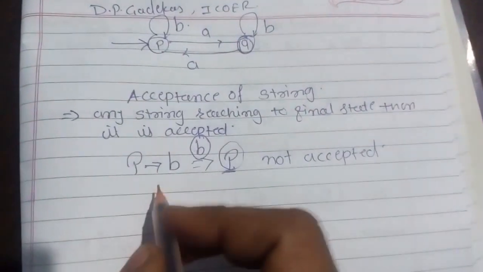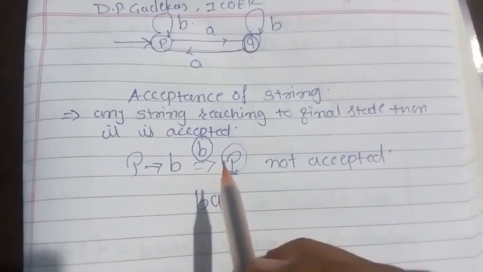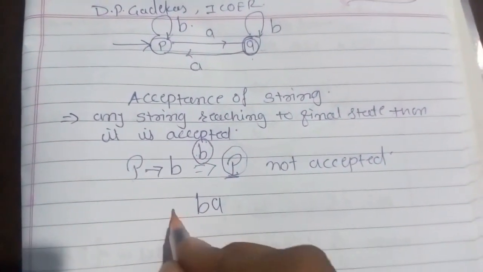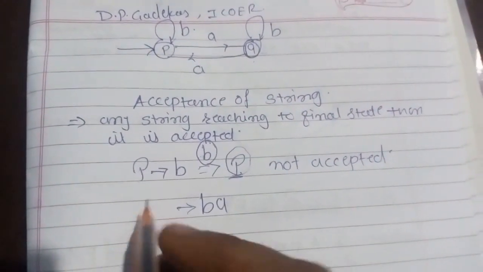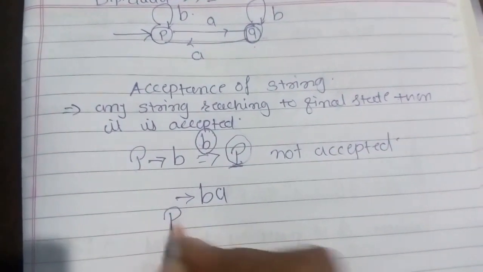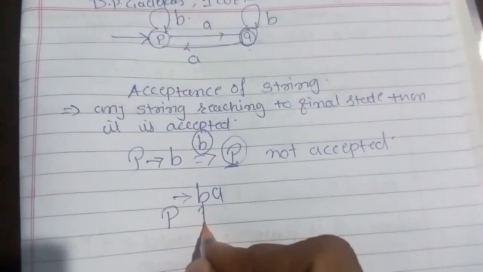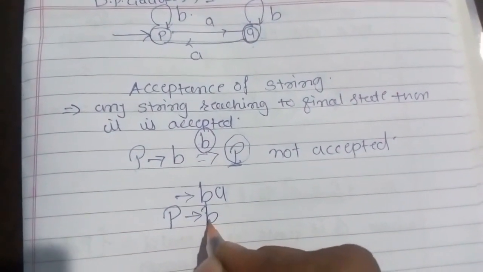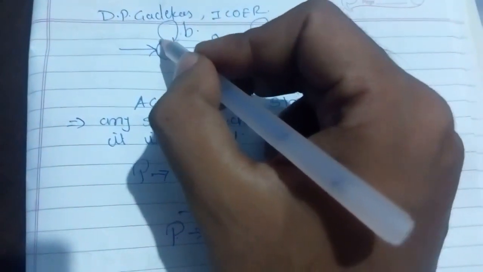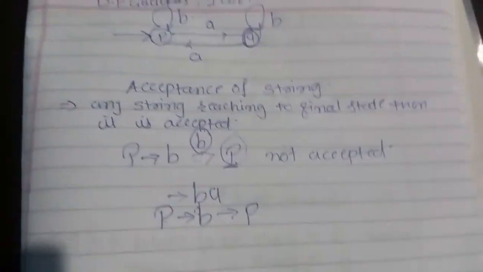Okay, now let's take another string, ba. And always remember, every state reads a single input at a time. So suppose ba is the string. Now we'll see whether ba is accepted or not. Again we start with the initial state always. We'll take the first input b. If I give b to p, it is going to p only. So the output is p.